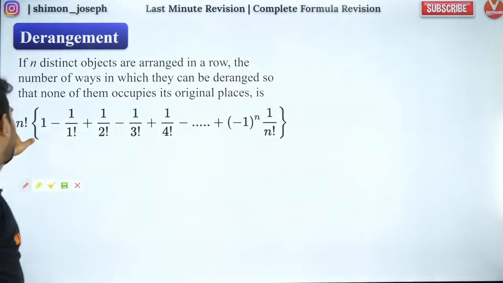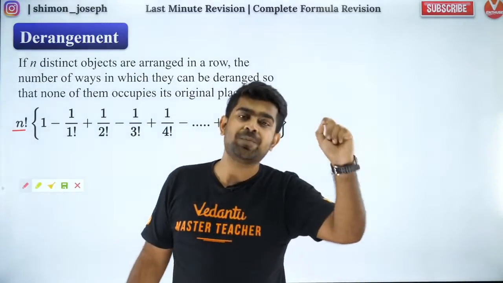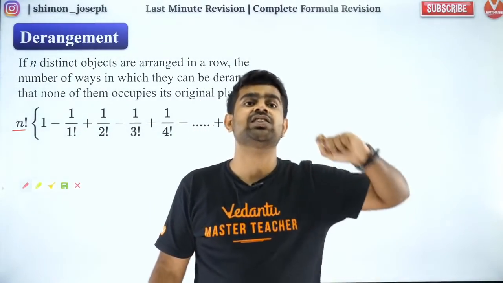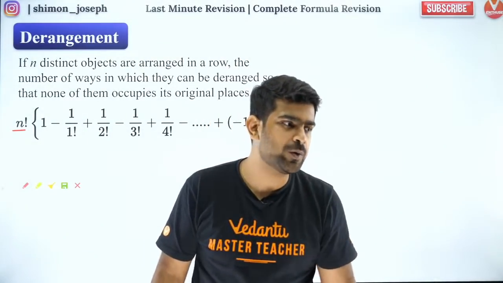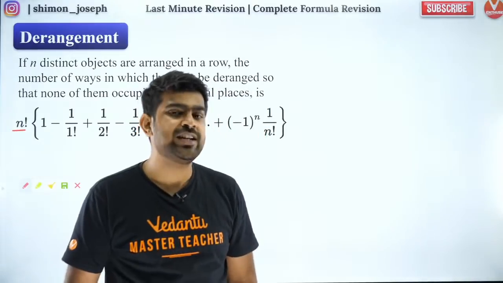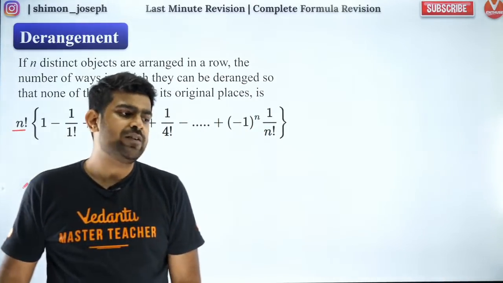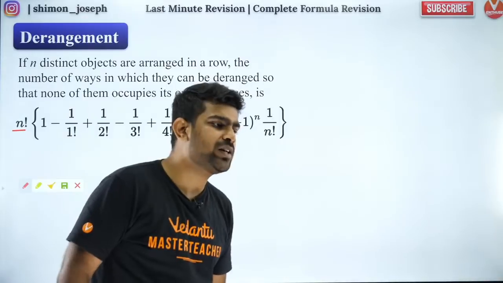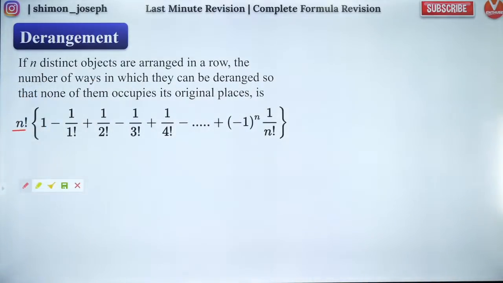So derangement of n objects means n objects will be completely arranged in the wrong manner. Okay?